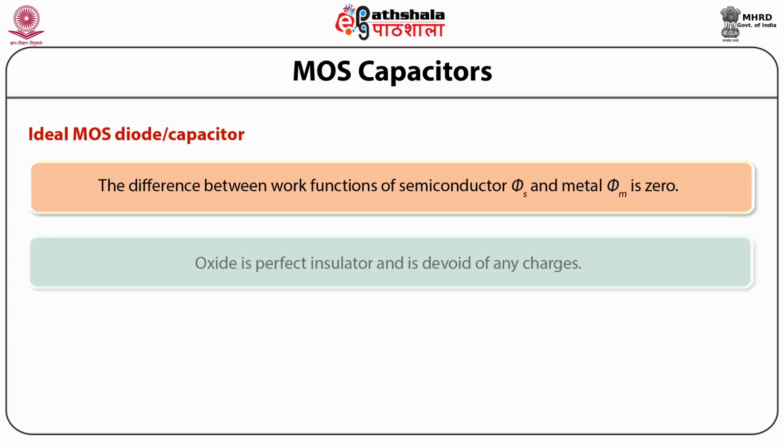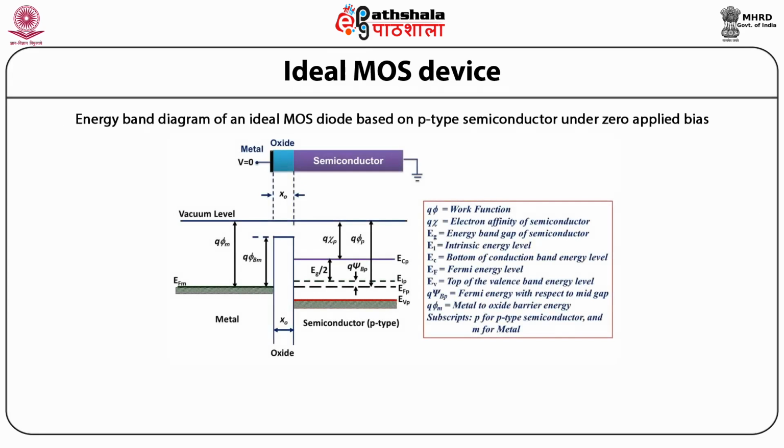Second, the oxide is a perfect insulator and is devoid of any charges. So students, we have already studied the conditions for the ideal MOS device.